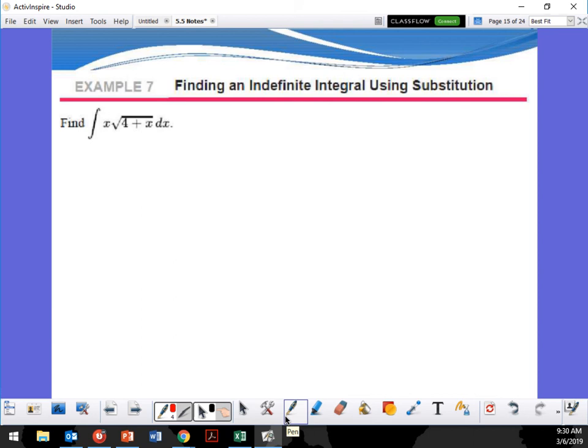Would it work if we did the parentheses and took it to the half? Well, let's try this. Let u equal 4 plus x. Okay, so that would say du is 1 dx, right?